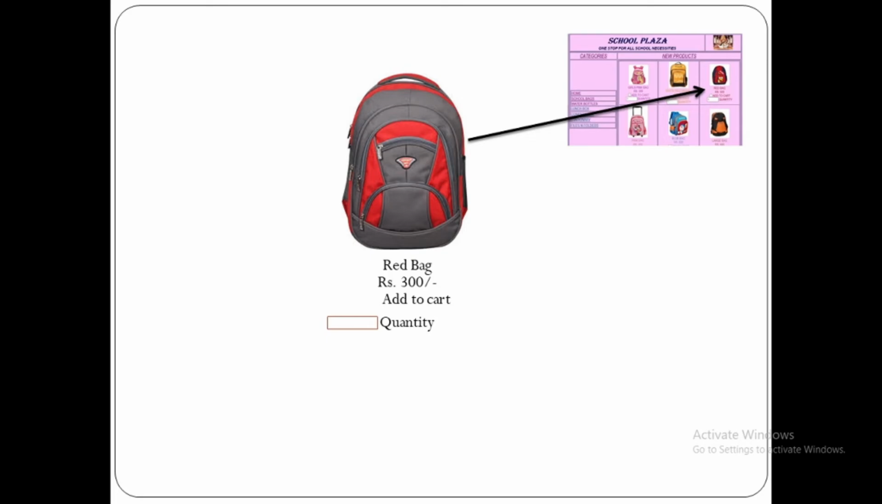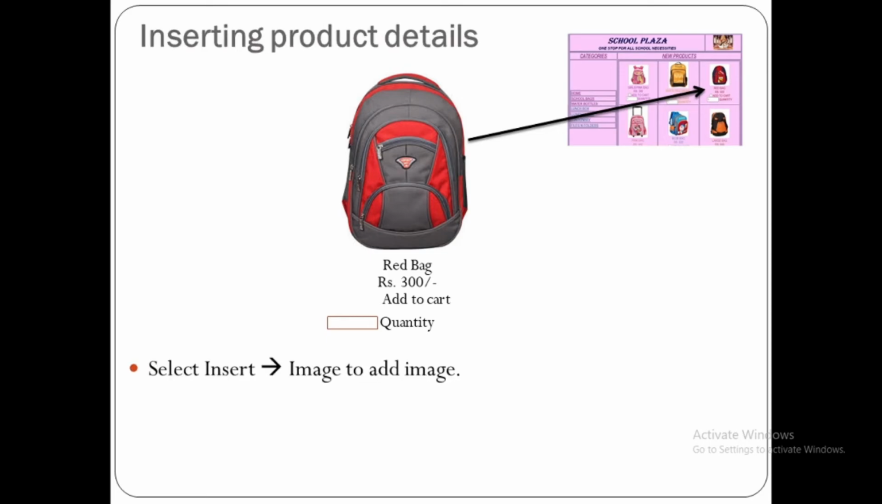In front of add to cart there must be a checkbox. It means you want to purchase this. If it is not selected, it means you don't want to purchase it. And quantity text box is given, where we can specify the quantity. We can put default quantity 1 if you want. So insert image option to add image, then write red bag.